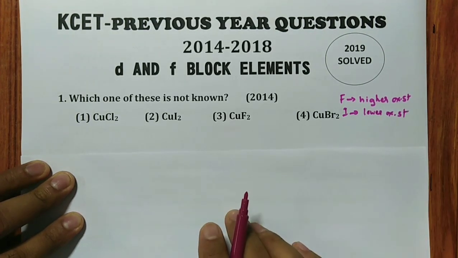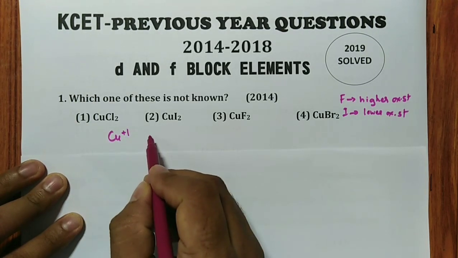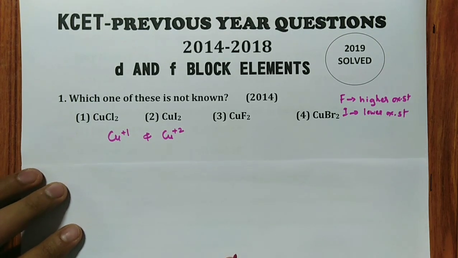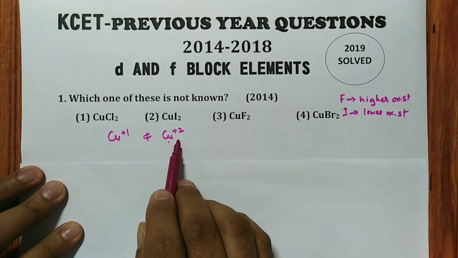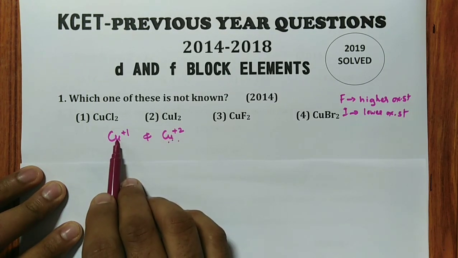Copper can exhibit +1 and +2. Higher is +2, right? So +2 is more stable for fluorine. It is not stable for iodine. +1 is more stable for iodine but not for fluorine.